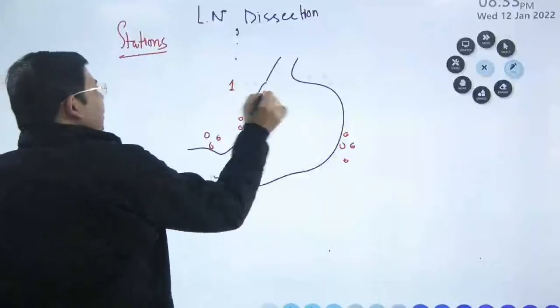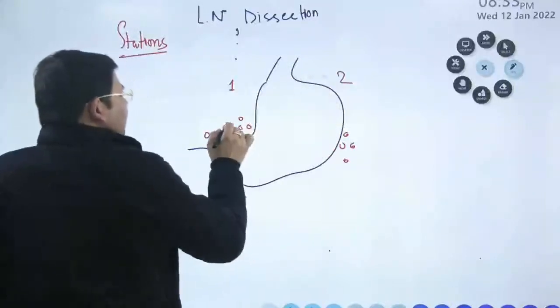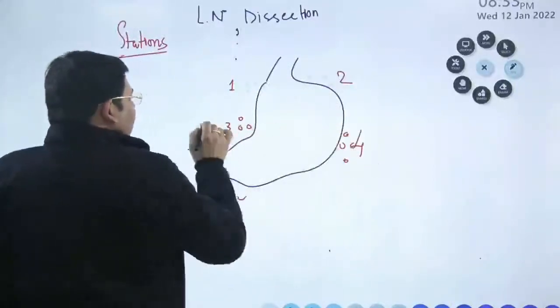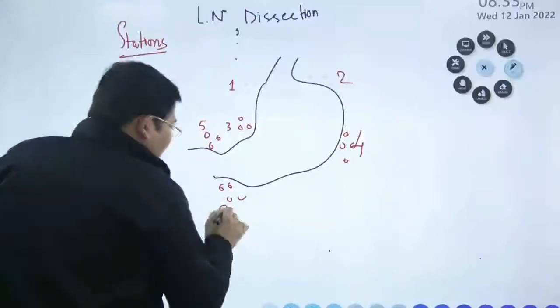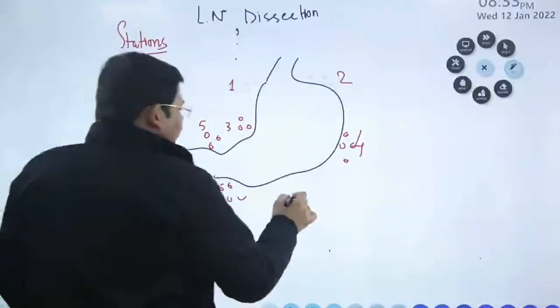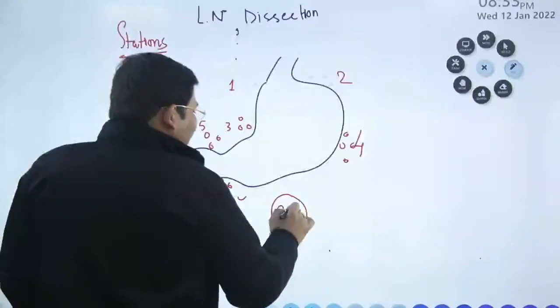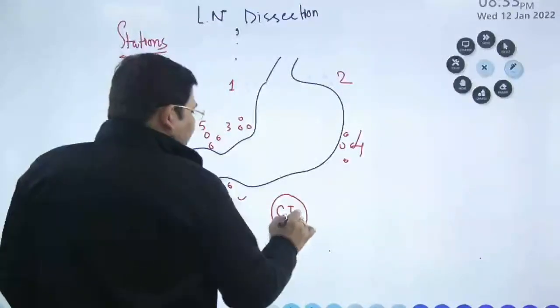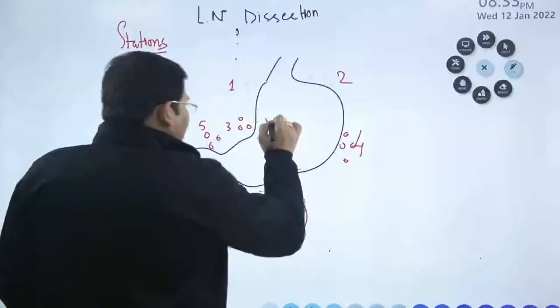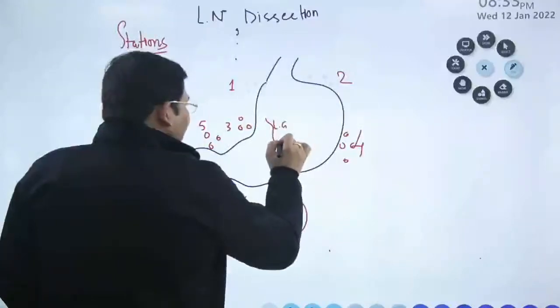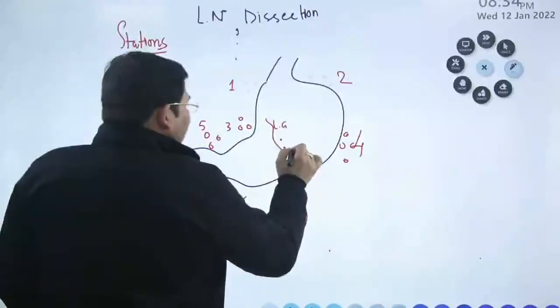This is station 1, this is station 2, this is station 3, this is station 4, this is station 5, this is station 6. Along with that, along the celiac trunk, you have certain stations. This is the left gastric. You have certain lymph nodes along this. This is 7.